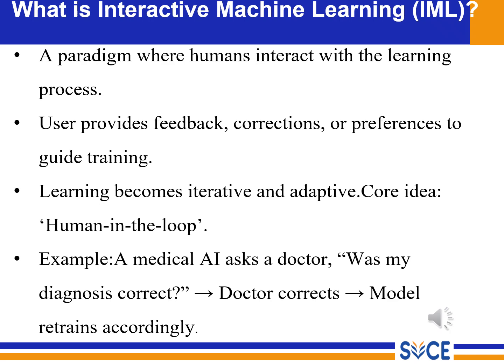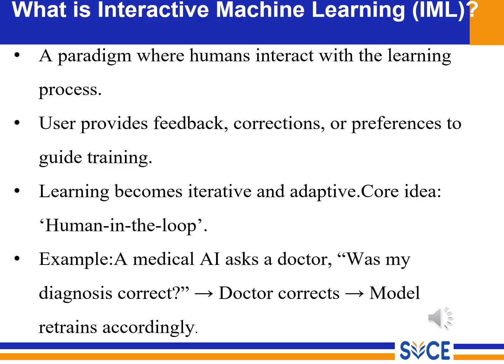For a real-time example, very important for the students, think about Google Maps. When it shows a route, sometimes we say avoid this road because this route has traffic. So Google learns from this feedback, right? That is interactive machine learning in action.